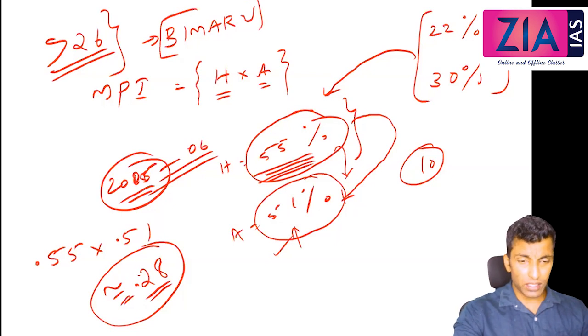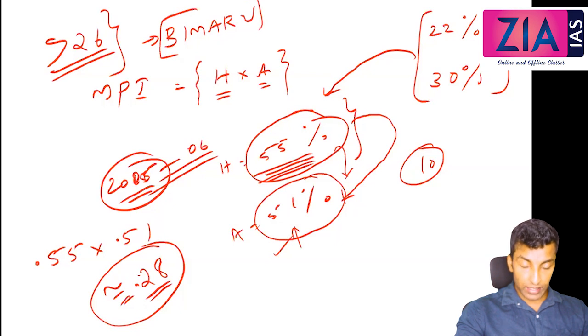Any doubt in this MPI? MPI is the multidimensional poverty index because many dimensions are taken, 10 indicators. For every indicator, a different weightage is given. Some are 1/6 and some are 1/18. Deprivation will be seen in terms of threshold. The deprivation score will be calculated on the basis of threshold and deprivation, and then the country-wise score will be calculated.